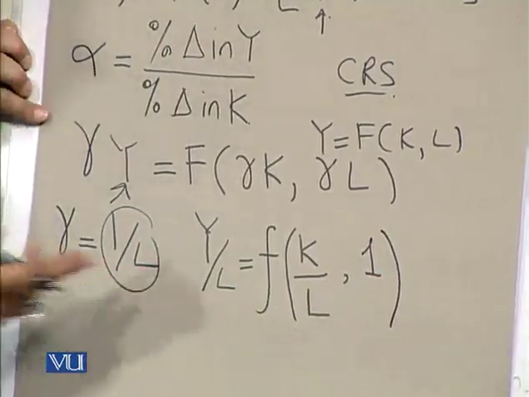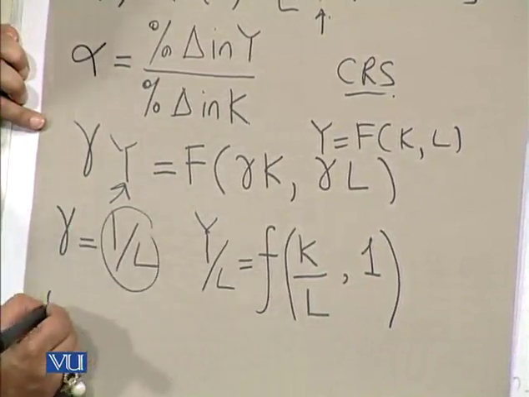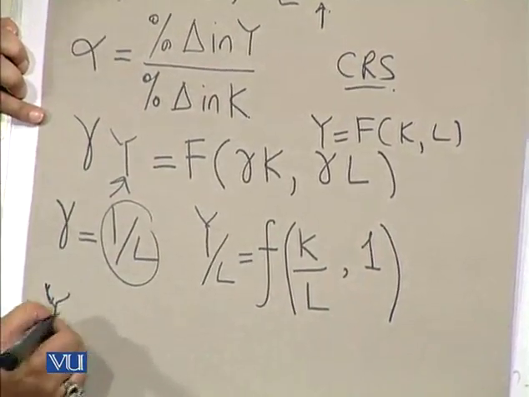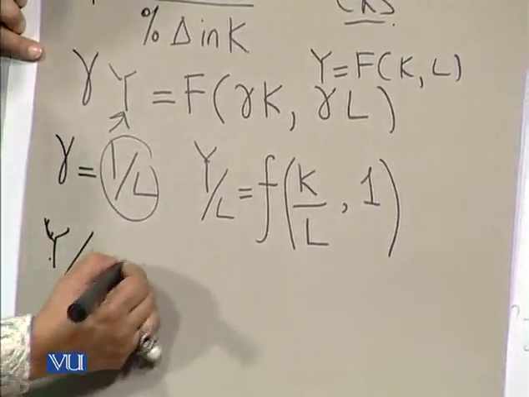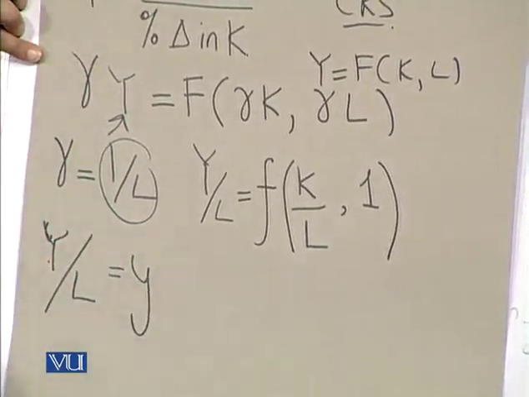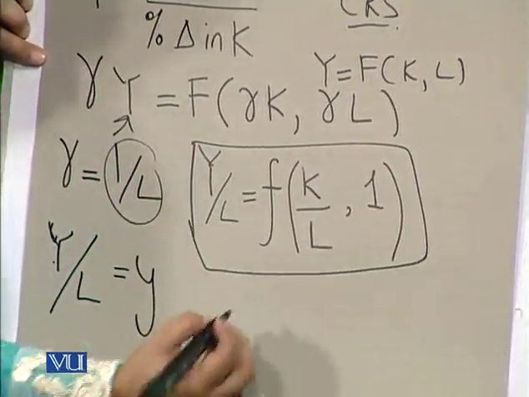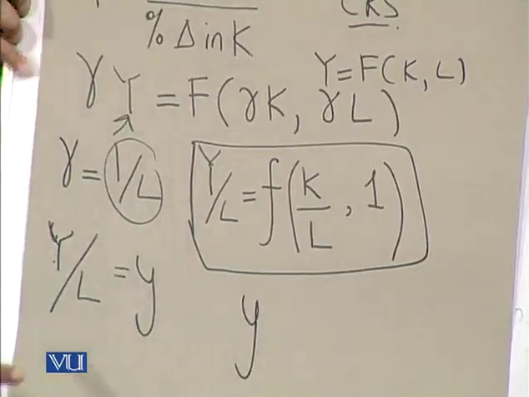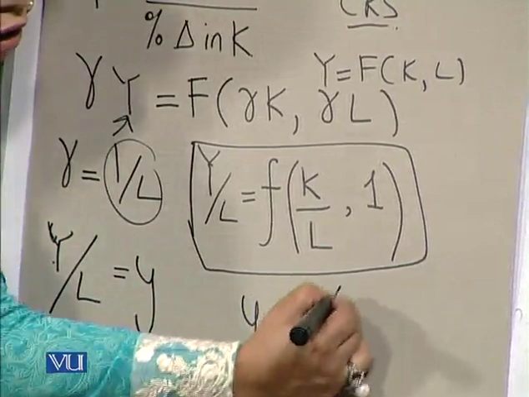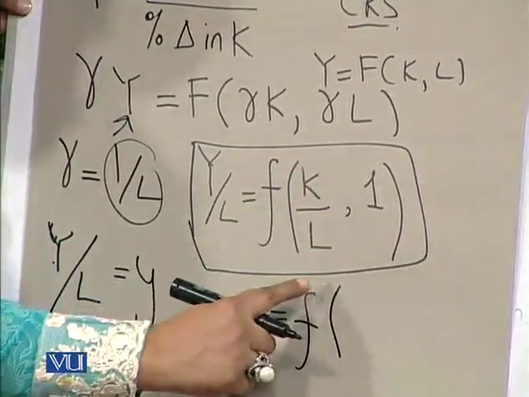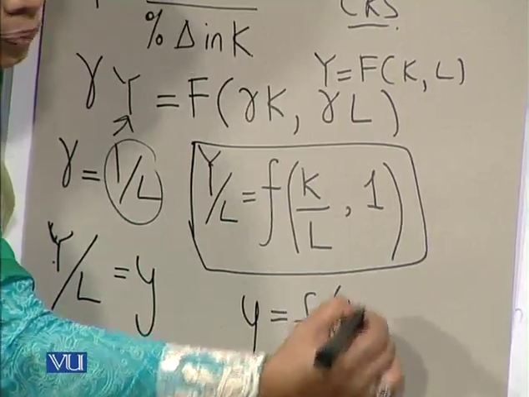So if we write it in the simpler form, suppose we assume income per labor factor input as y, small y, fine. So this whole thing can then be written as small y, which is output per labor, is equivalent to a function of, here is 1, this capital labor ratio has come, so we can write this thing down as small k.